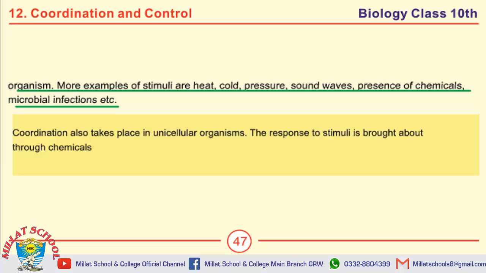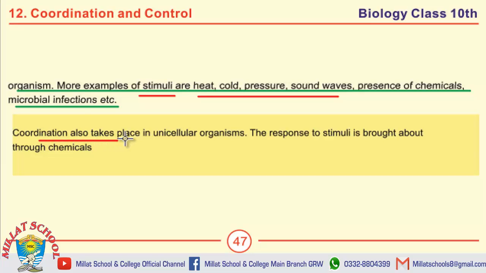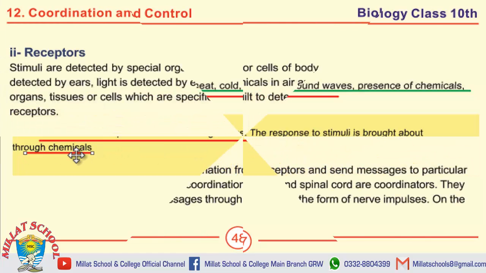MCQs on this page include heat, cold, pressure, sound waves are examples of stimuli. Coordination also takes place in unicellular organisms. The response to stimuli is brought about through chemicals.